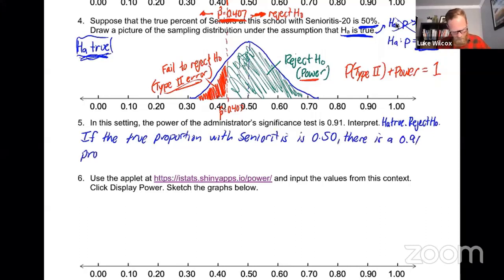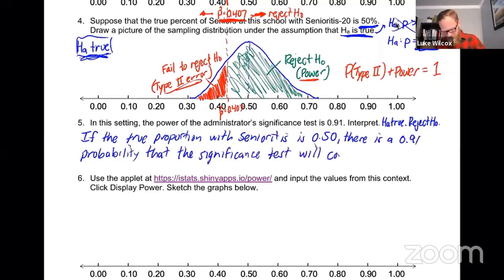So if the true proportion with senioritis is 50%, there is a 0.91 probability that the significance test will correctly reject the null hypothesis, and find convincing evidence of the alternative. So that's a pretty good chance, 91% chance that if we really are at dangerous levels of this at school, there's a 91% chance that the significance test will make the correct decision here to cancel spring break.